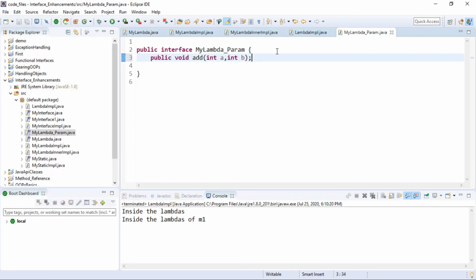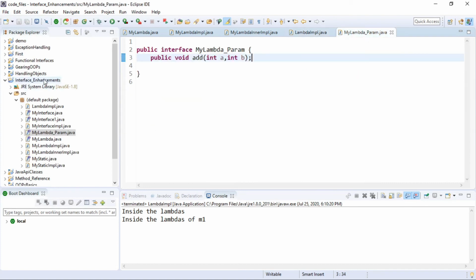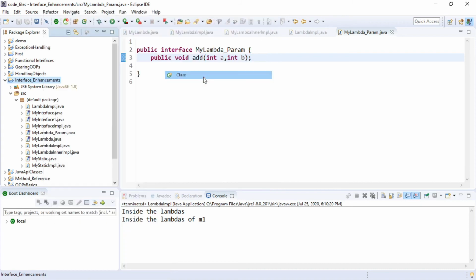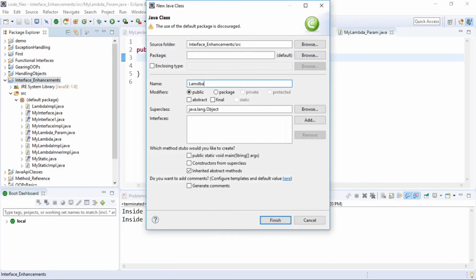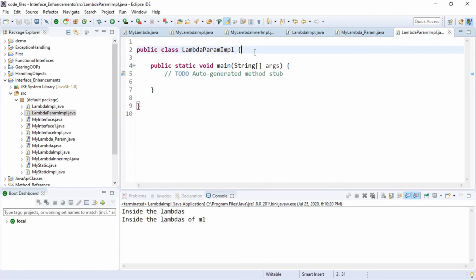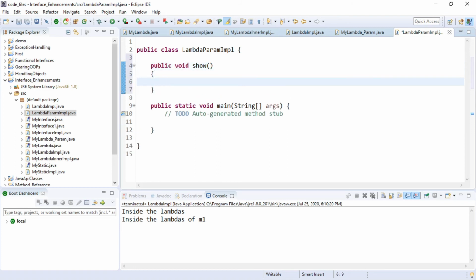Now, you can again write the lambda implementation in a similar way. So I'm going to write a new class, and I'm going to call it LambdaParamImpl. I'm going to write public static void main, which is my startup method, and I'm going to create another method, public void show, and over here I'm going to create my lambda.